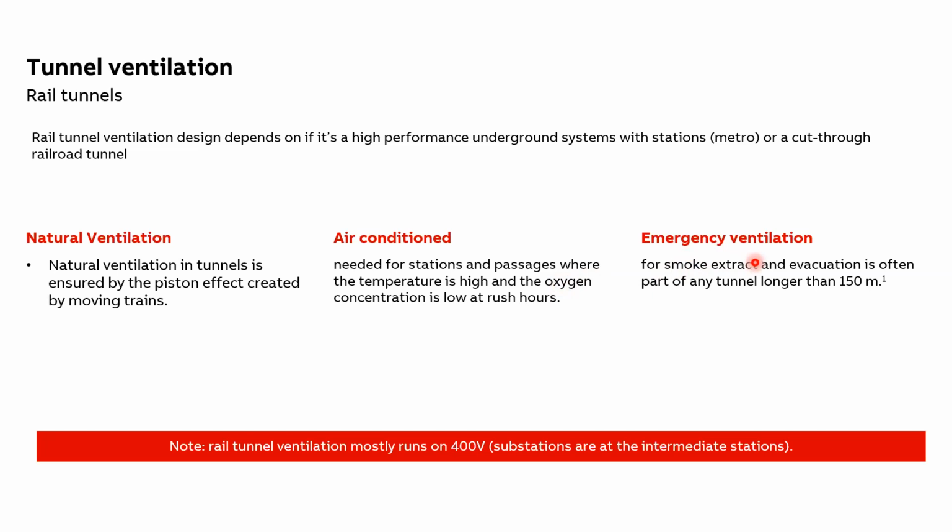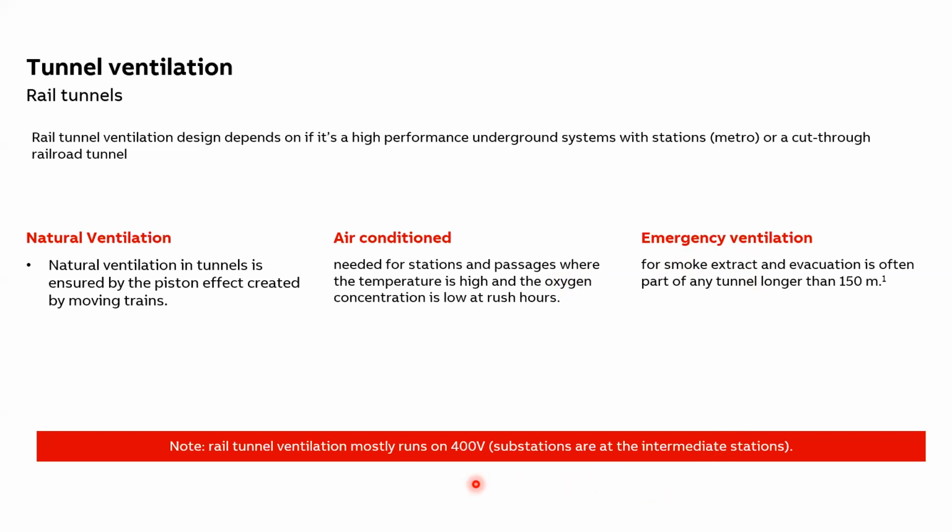I would like to highlight here that for the rail tunnel system, the voltage range of 400 or 460 volt is most typical. It is not applicable everywhere, but typically for a metro tunnel ventilation system, the voltage range would be 400 volt or 460 volt. This is mainly because metro tunnels have intermediate substations.